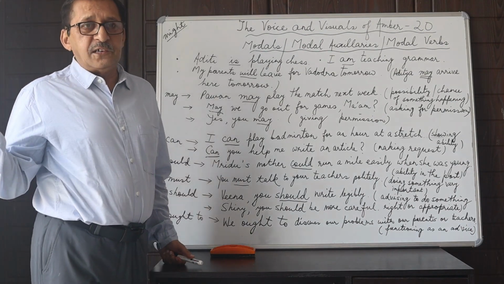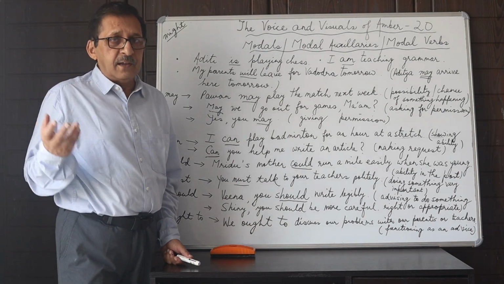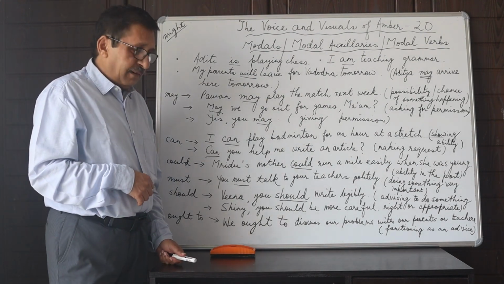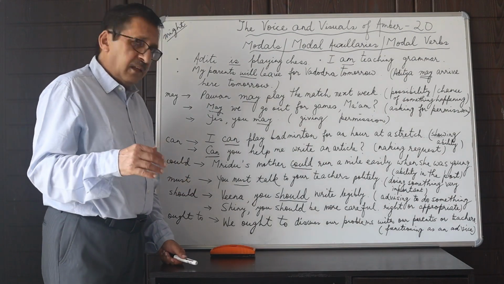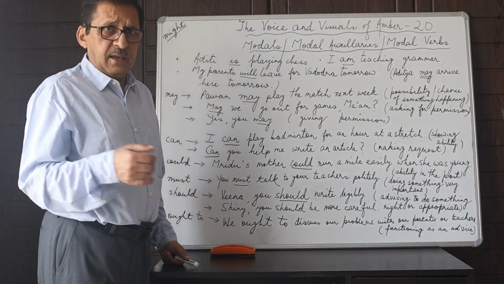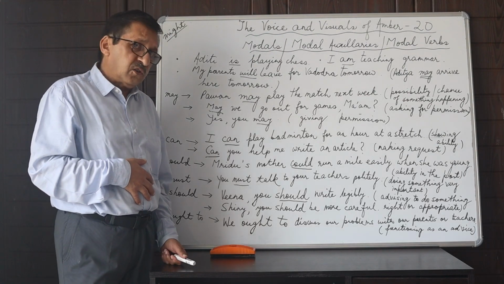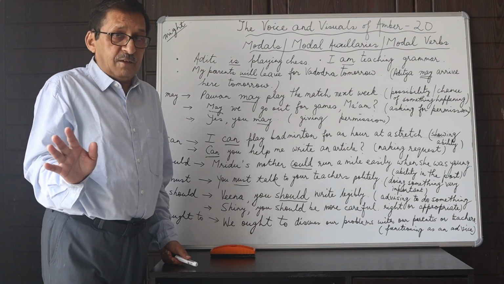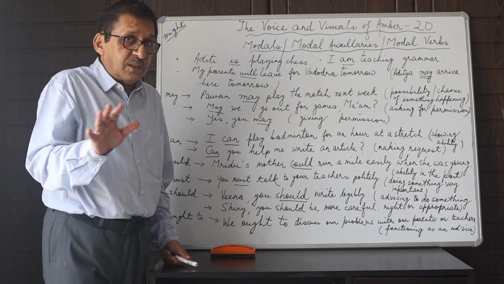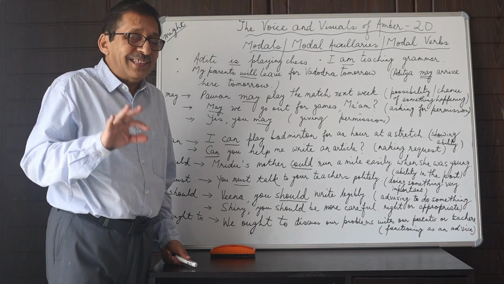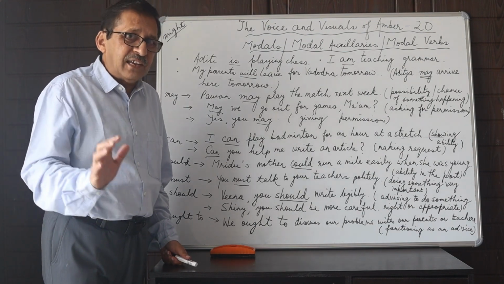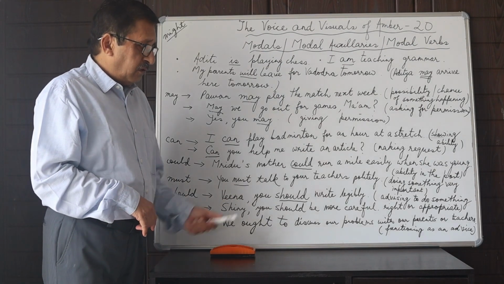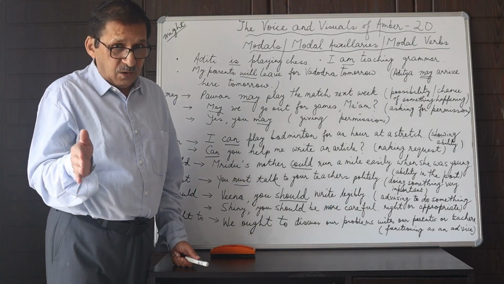But then, sitting at home, sipping a cup of tea, Shiny having a customary glass of Bonvita, all right? And then the mother says, Shiny, you should be more careful, okay, when you cross the road. I saw you crossing the road yesterday. You weren't very careful, but then you should be more careful. So here, there was no near accident, but then the mother is just trying to give a piece of advice or trying to tell her daughter to do something which is right or which is appropriate.